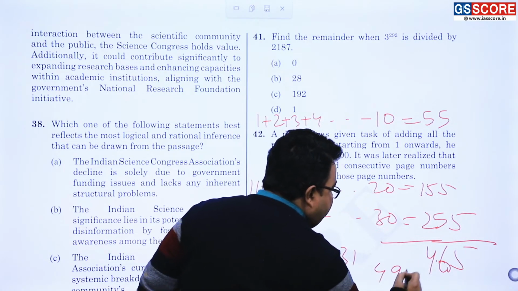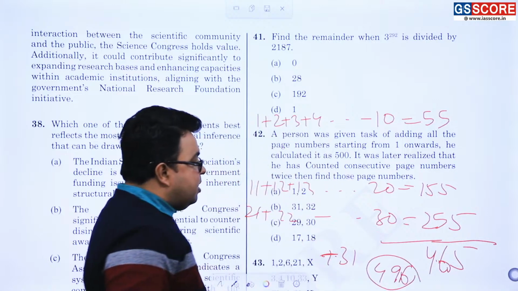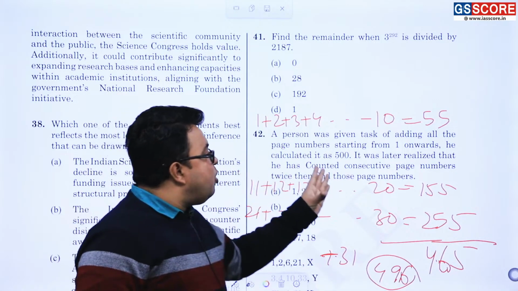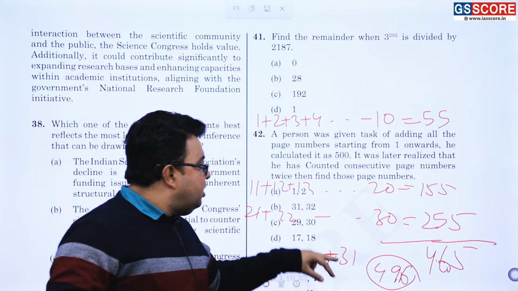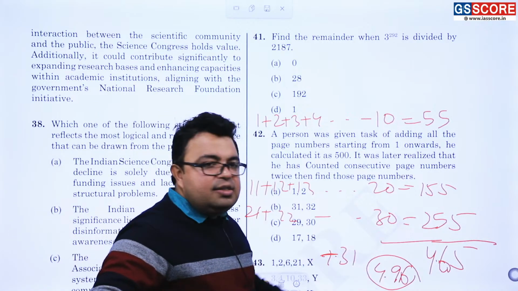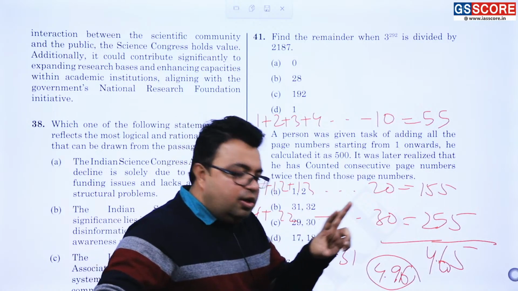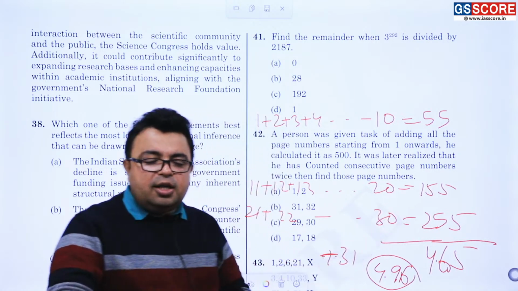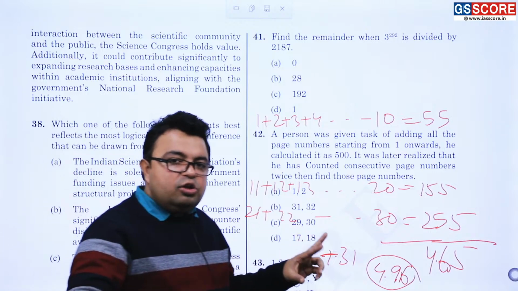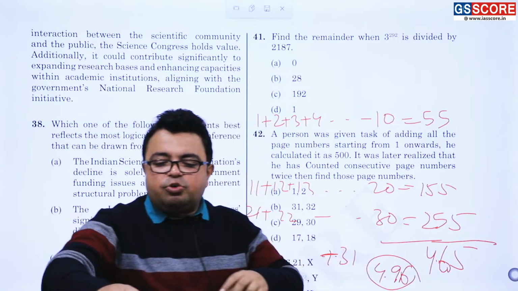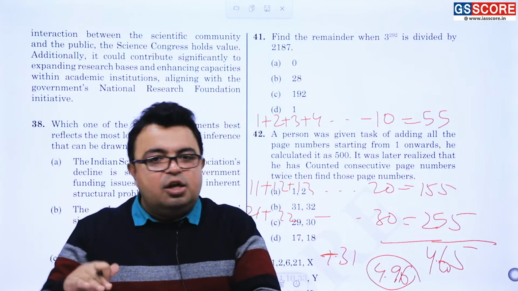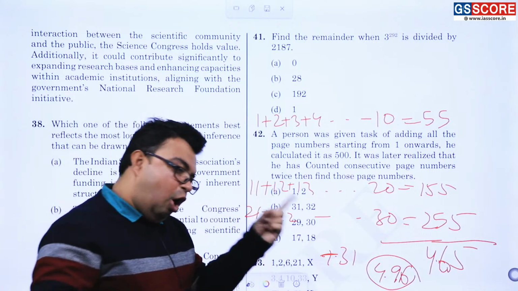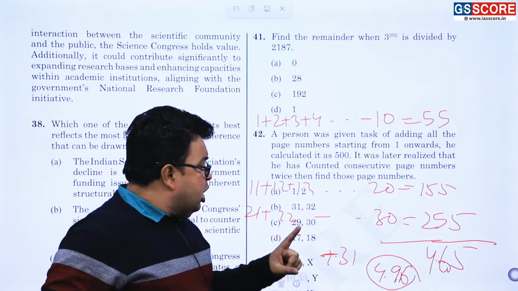So it becomes 496. So if the sum that is coming is 500 and two numbers are repeated, it means that 500 minus 496 is what? That number is the sum of two consecutive pages that are torn out. एक पेज को अगर torn किया गया तो either it will be 1 2 or 3 4 or 5 6 or 7 8, likewise, one odd number and one even number, consecutive.